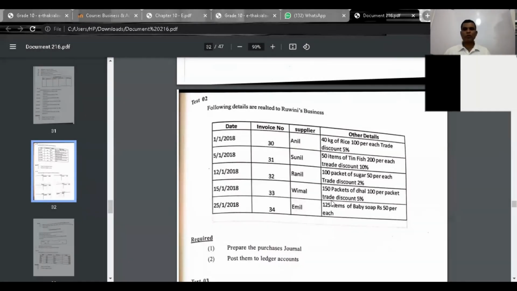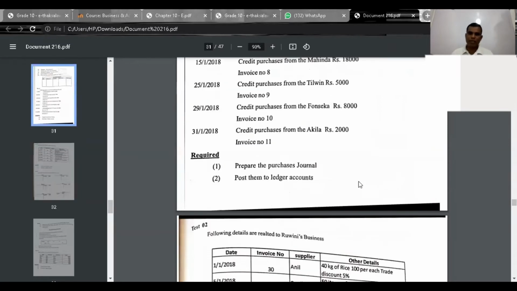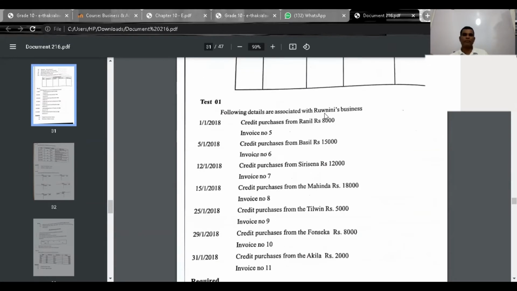Here you can find the total value, 40 kilograms of rice at 100 each. Once again, I'm explaining very simply for you to understand. Now the total value, I feel, is 68,000.